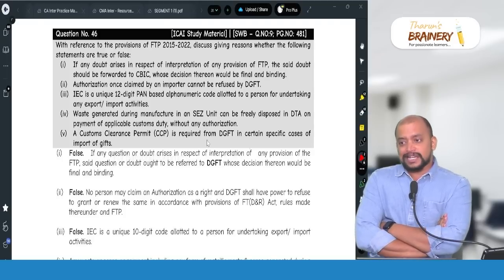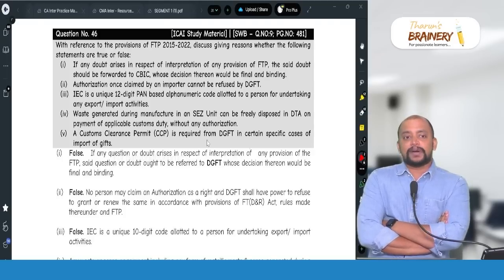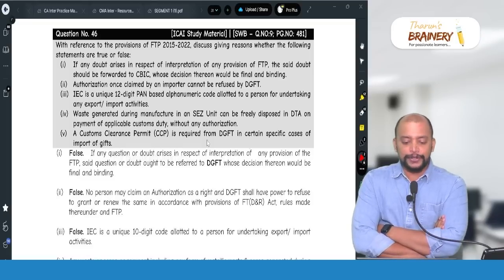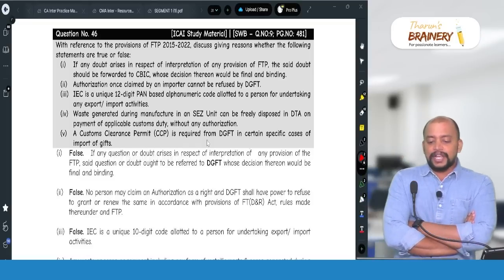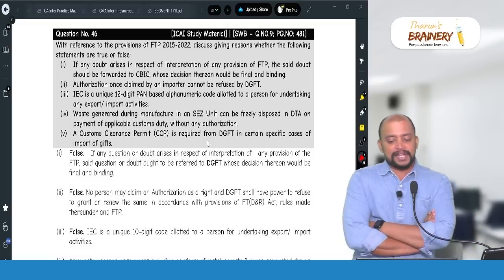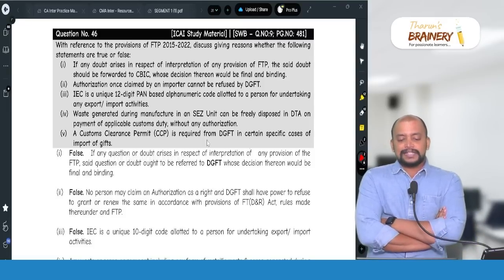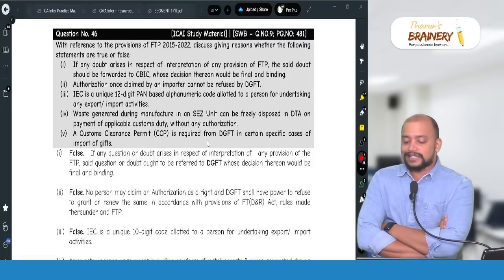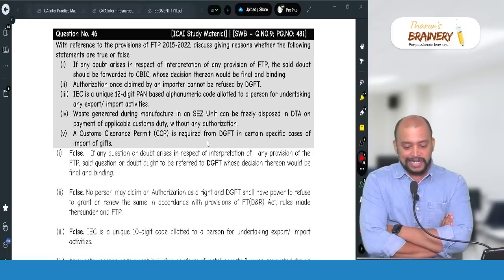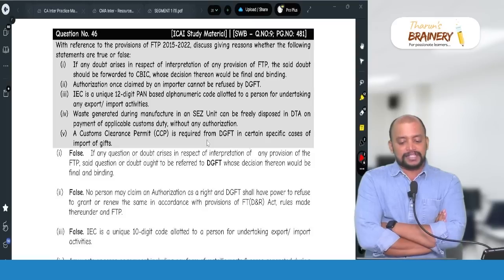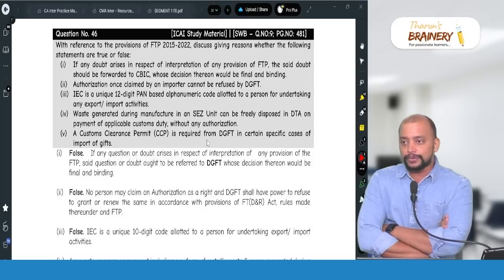Authorization is not a right and DGFT has the power to refuse, to grant or renew. IEC is a unique 12-digit permanent account number based alphanumeric code. False. It is a 10-digit number. Waste generated during manufacturing in SEZ can be freely disposed of in DTA on payment of applicable custom duty without any authorization. True.